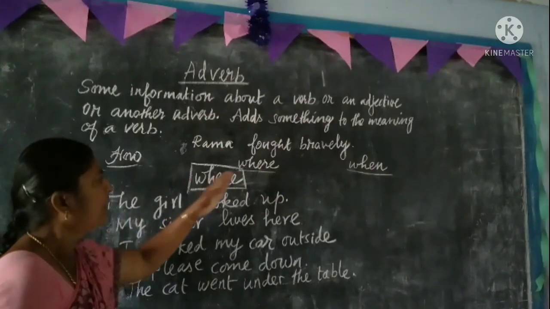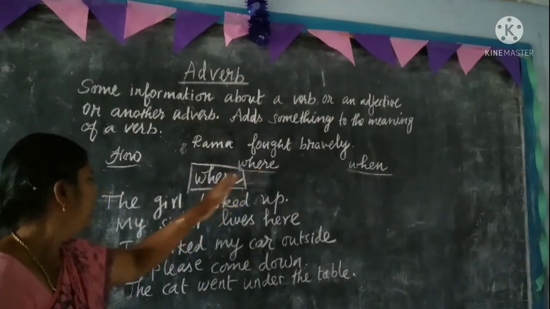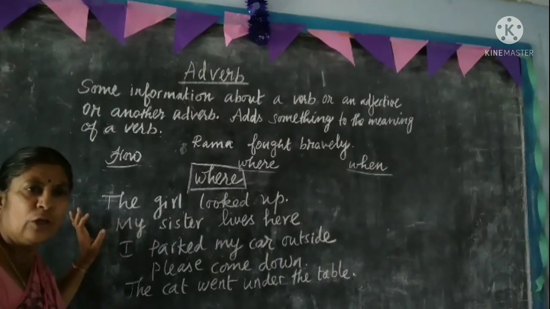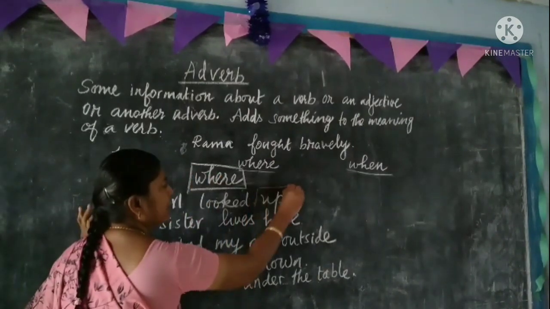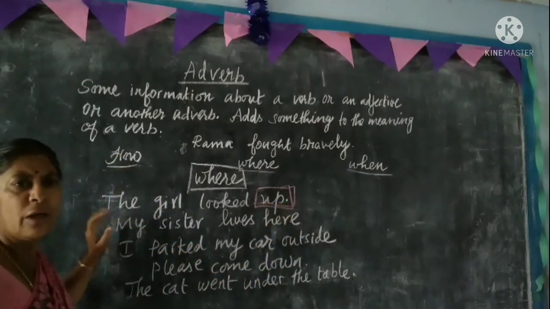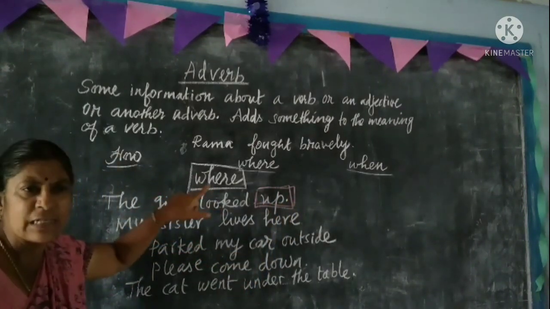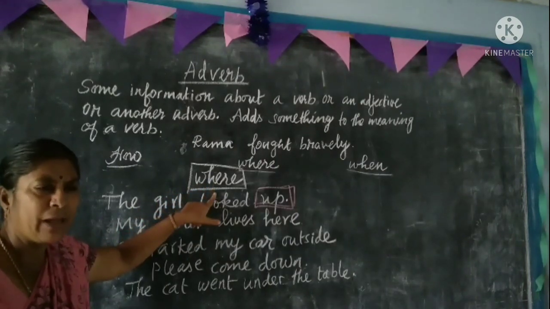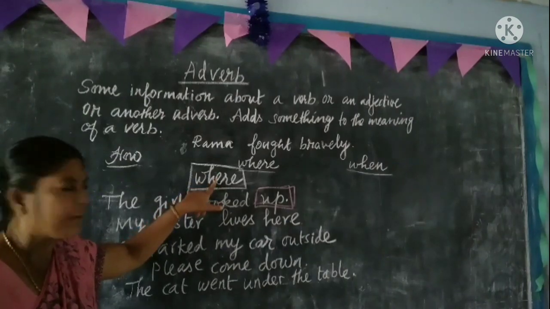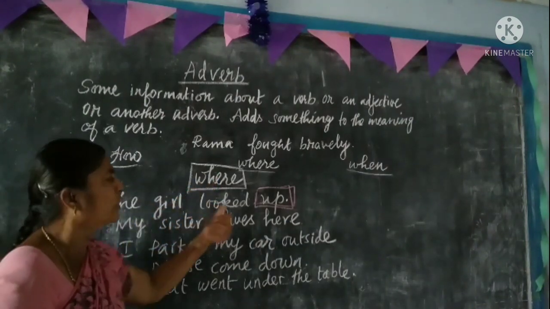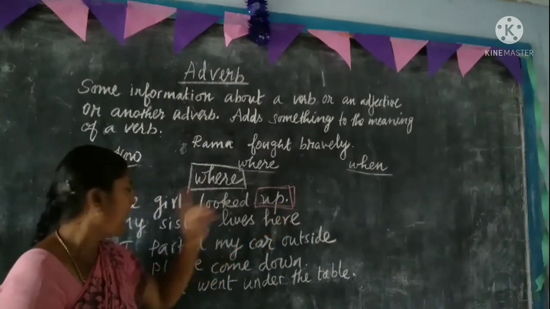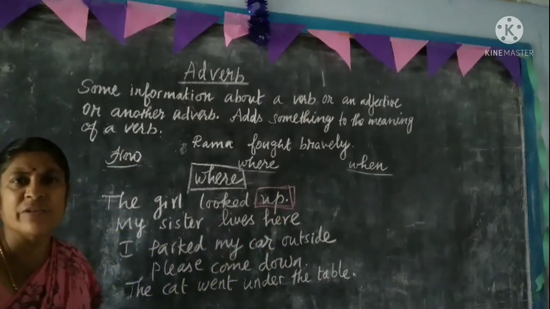Next one asks the question where. The girl looked up. Where did the girl look? So it is a place. Where do you come from? I come from London. So London is a place. Similarly, where is a place. The girl looked up.